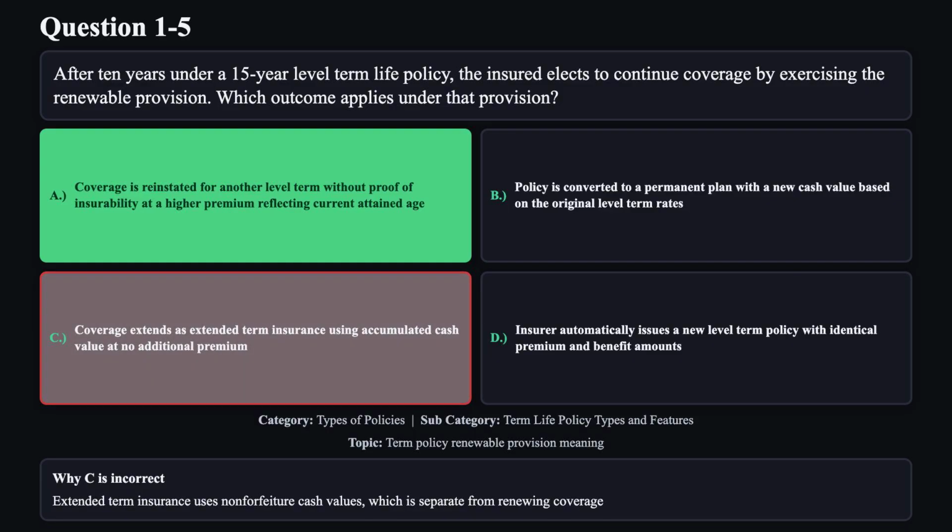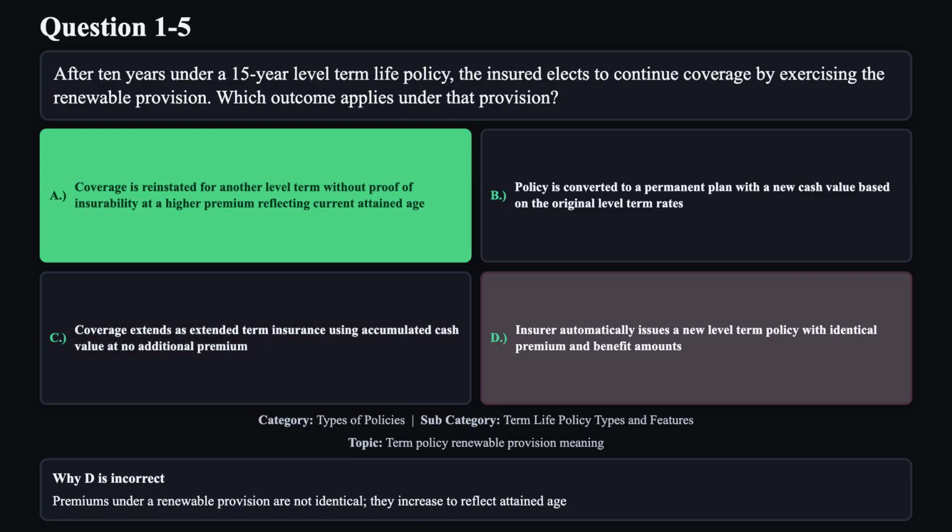Extended term insurance uses non-forfeiture cash values, which is separate from renewing coverage. Reason D is not correct. Premiums under a renewable provision are not identical. They increase to reflect attained age.